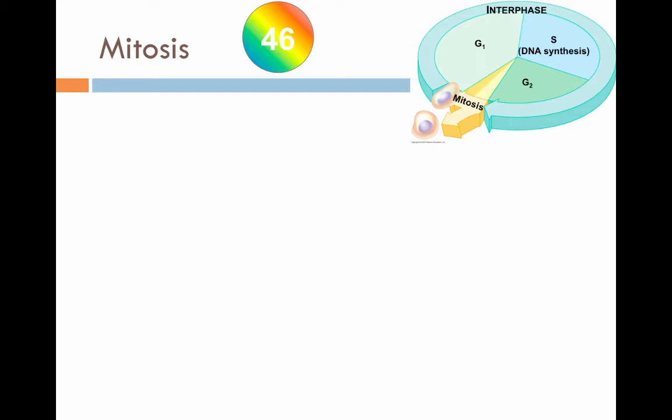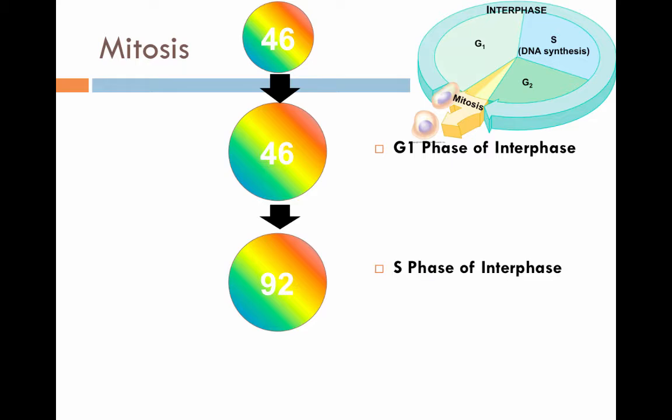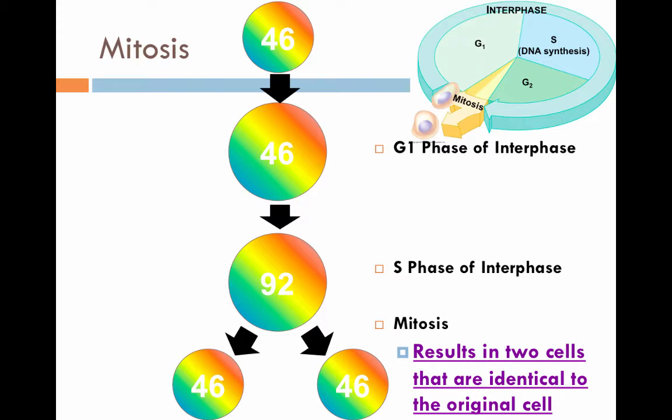Let's apply this to humans. Remember, humans have 46 strands of DNA in each one of our cells, so we'll just call them 46 chromosomes. In G1 phase of interphase, the cell gets bigger. In S phase of interphase, the cell doubles its DNA, so we go from 46 to 92. During mitosis, the cell is actually going to split that number in half. So we are now back to 46 chromosomes in each one of our cells. Look at the parent cell, 46. Look at the baby cells, 46. We have created genetically identical cells. Start with 46, end with 46.